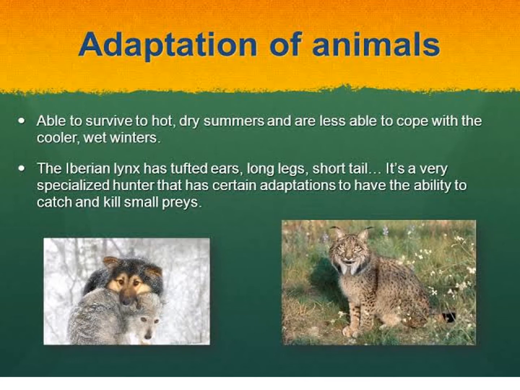Adaptation: some animals are able to survive hot, dry summers and are less able to cope with cooler, wet winters. And the Iberian lynx has tufted ears, long legs and a short tail. It is a very specialized hunter, and its adaptations give it the ability to catch and kill small prey.